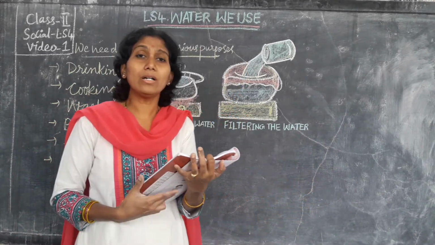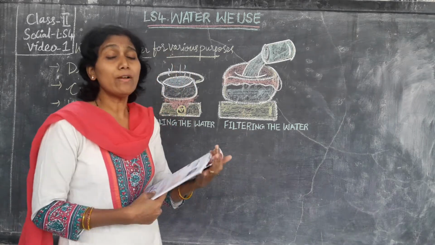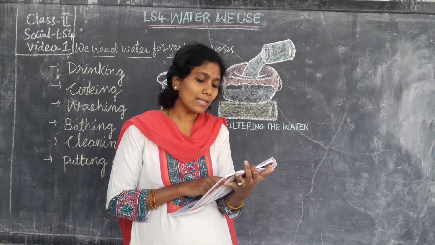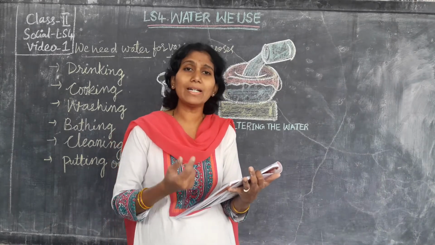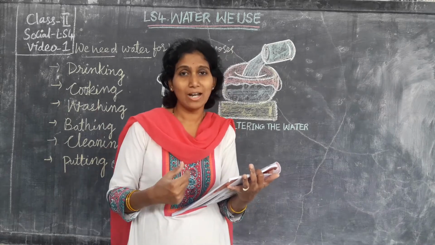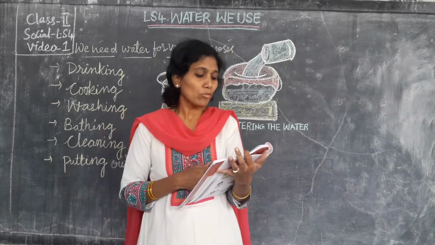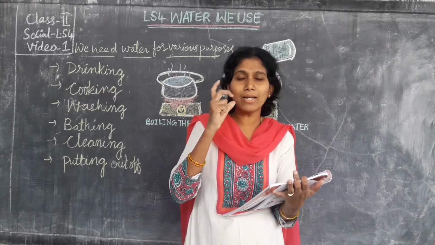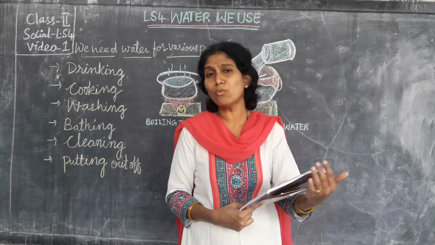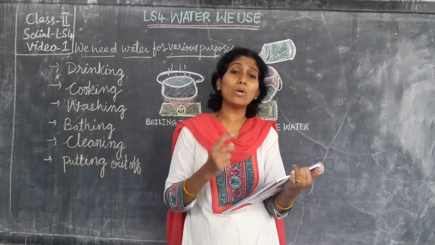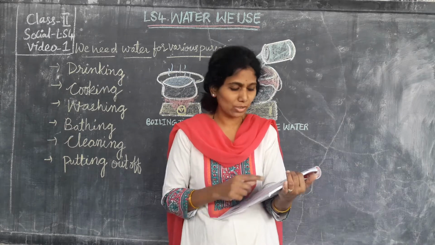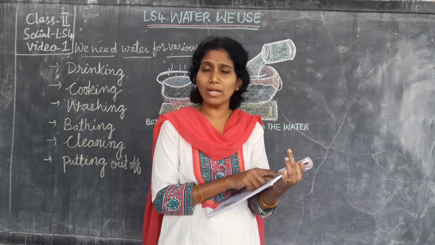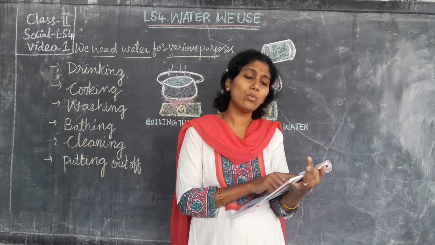So where does water come from? We need water for different purposes. From where are we getting this water? Water comes from different sources. So we will get the water in different ways. What are the sources? Okay, the rain is the main source of water. By our eyes we can see that when rain comes, water will come, correct or not? So this is also one of the sources of getting water. So the main source of getting water is rain.